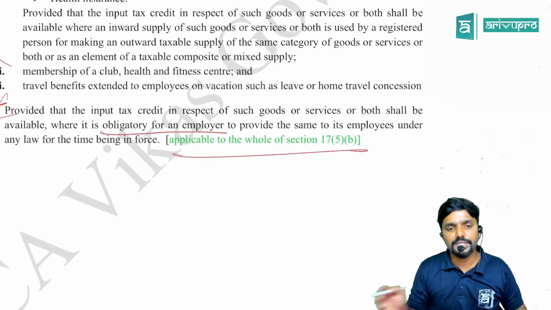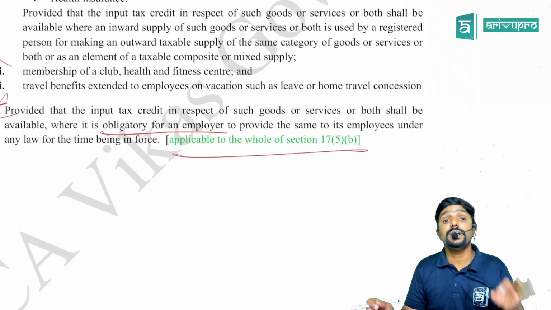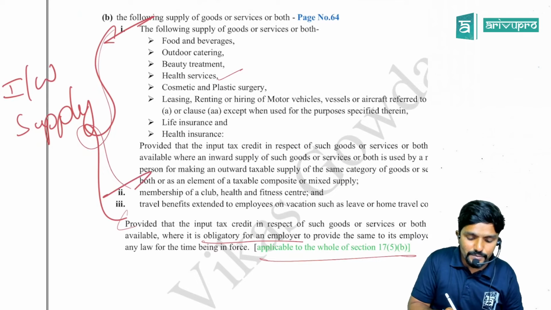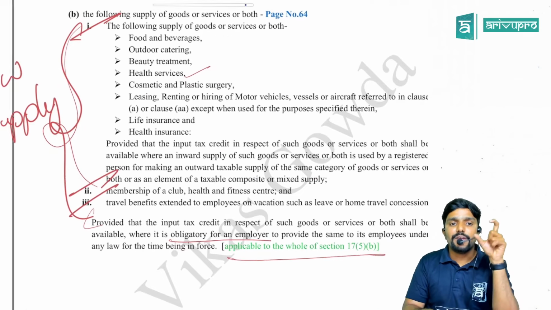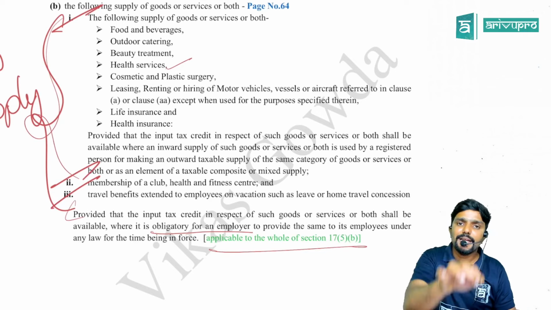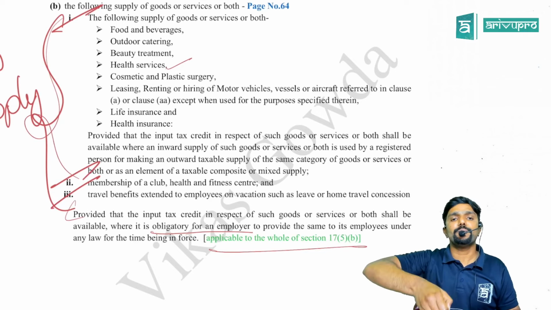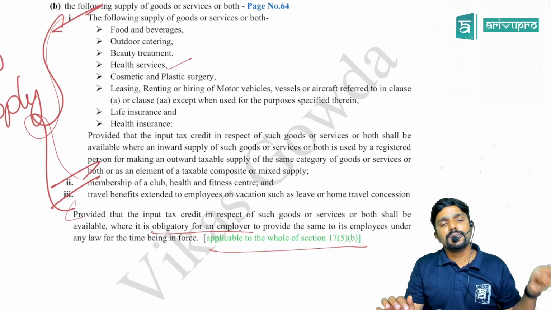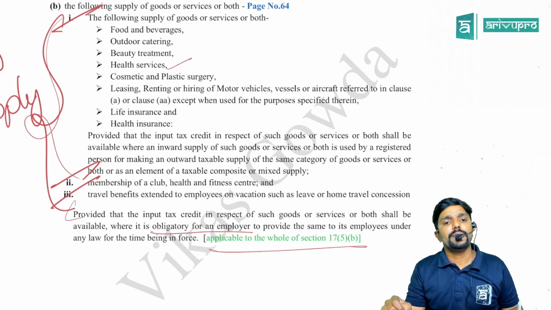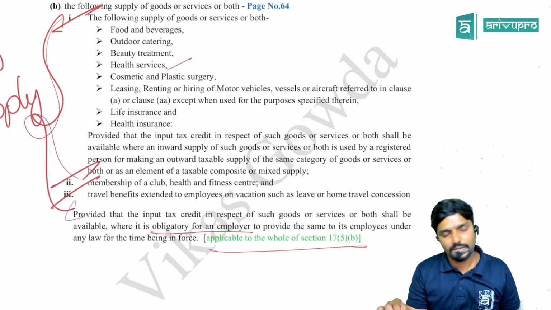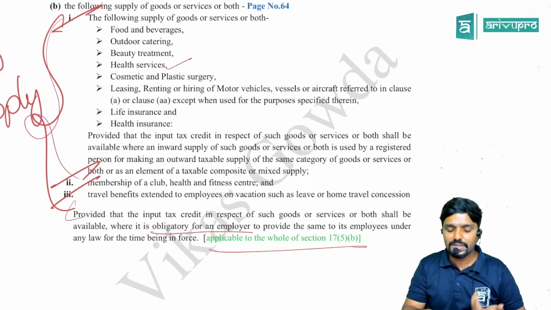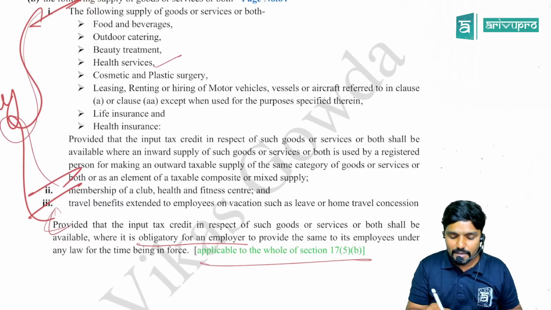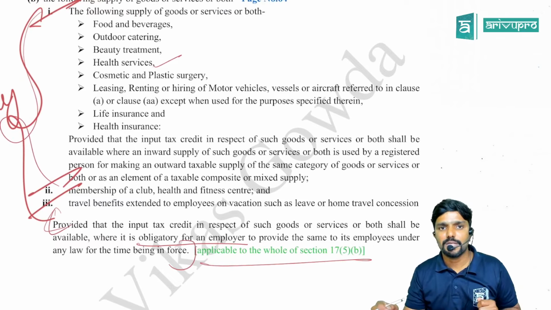What is the clarification here? It is applicable to whole section 17 subsection 5 clause B. Clause B means only these 3 items, 1, 2, 3. So if any of this inward supply is mandatory or obligatory for the employer to provide to its employees under any law, then on his inward supply, employer can claim input tax credit, guys. Is that clear? Yes. So even this is a clarification given that this proviso is applicable for all the 3 items. All the 3 items.